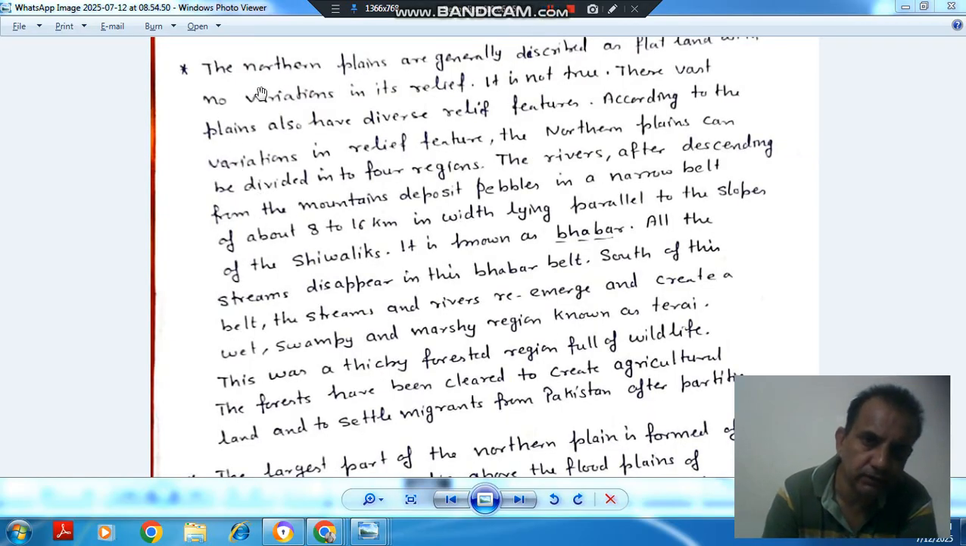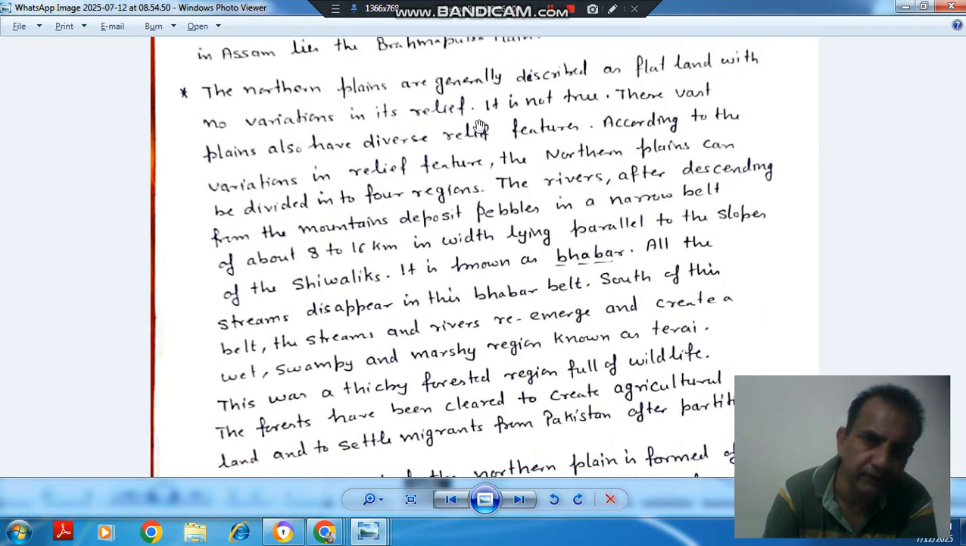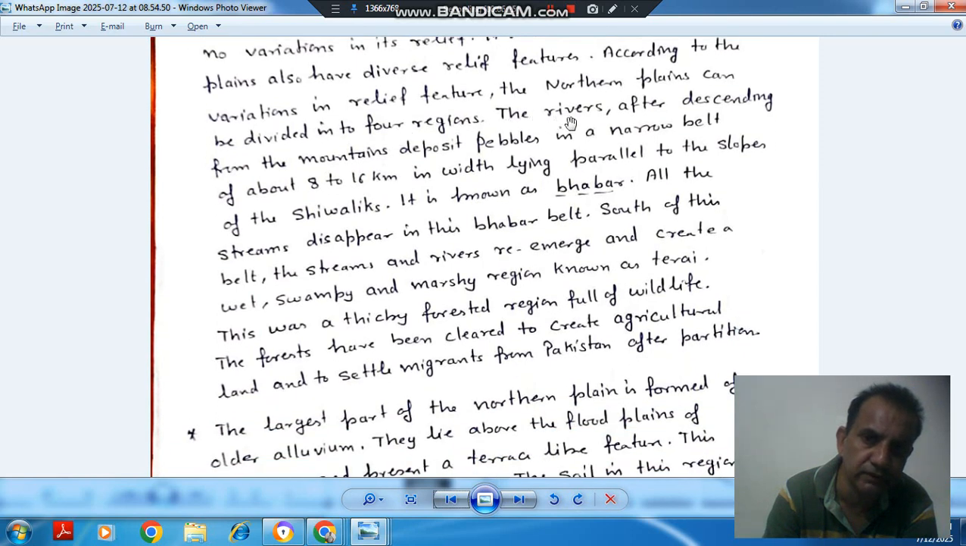Next point is the northern plains are generally described as flat land with no variation in relief, but it is not true. Actually, these vast plains also have diverse relief, but lesser in quantity. According to variation in relief features, the northern plain can be divided into four regions.